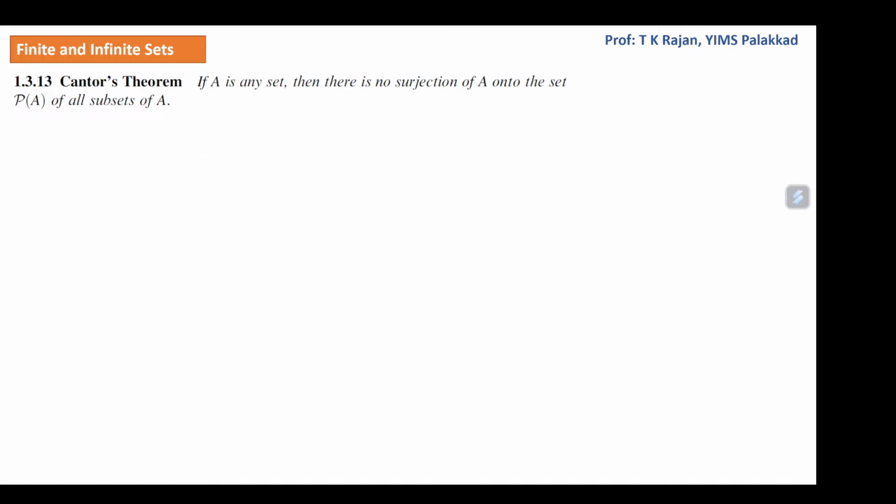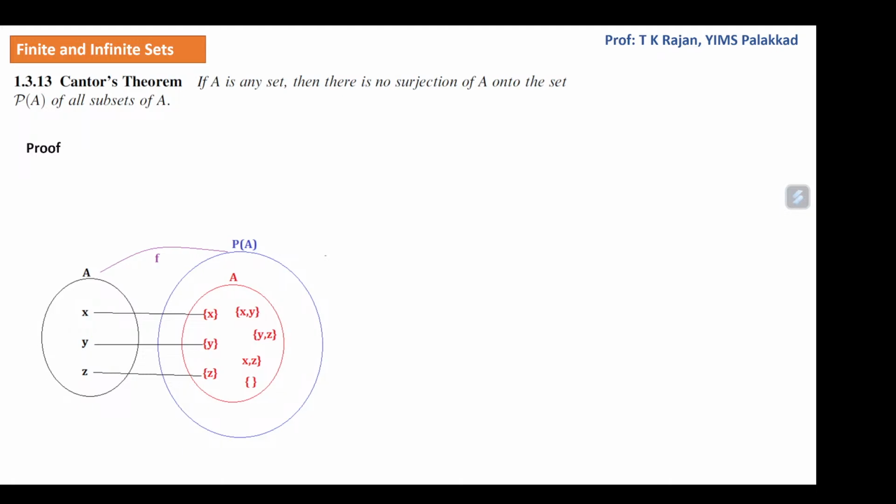If A is any set, then there is no surjection of A onto the set P of A, the power set of A. This is Cantor's theorem. George Cantor is assumed to be the father of set theory. There are many theorems in his name. This is one of the theorems. Now let us give an illustration on this theorem.